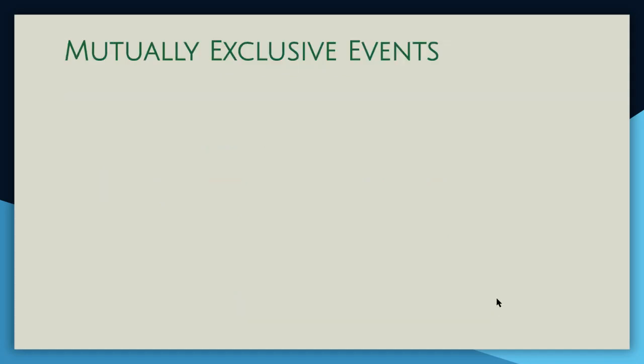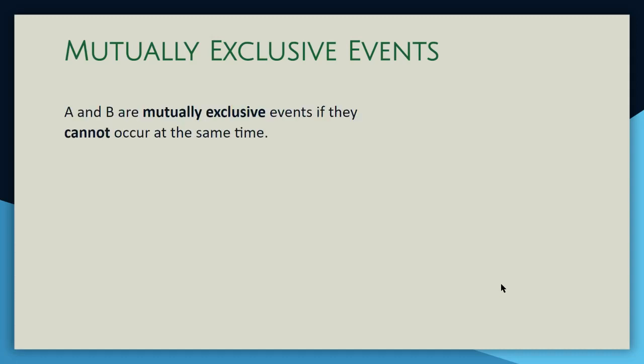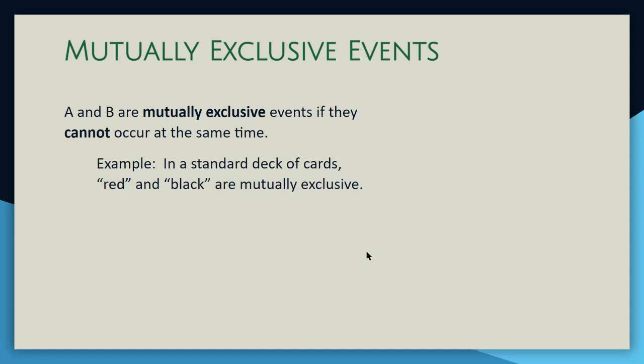The other thing we need to talk about is mutually exclusive events. A and B are considered mutually exclusive events if they cannot occur at the same time. So for example, in a standard deck of playing cards, we have 2 colors, red and black. We have 4 suits, clubs, spades, hearts, and diamonds. And then ace, 2 through 10, jack, queen, and king. The red and black are mutually exclusive.